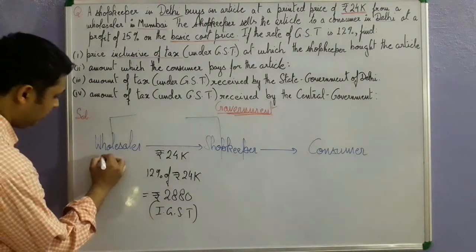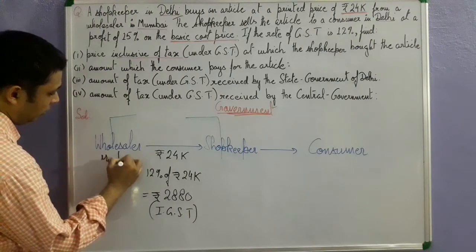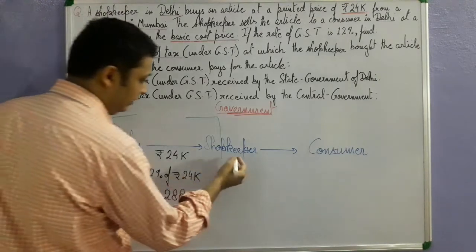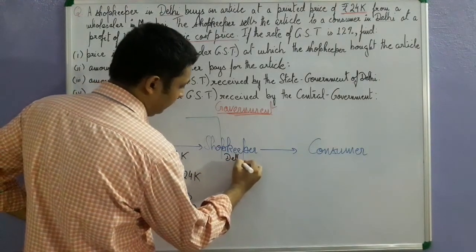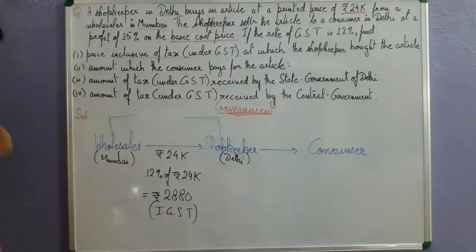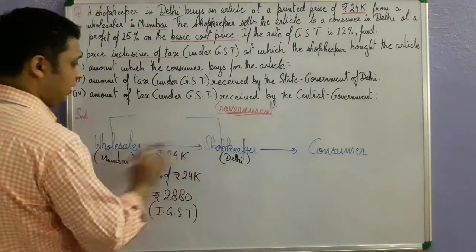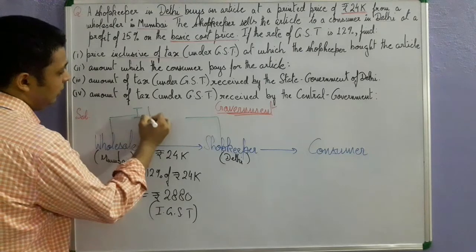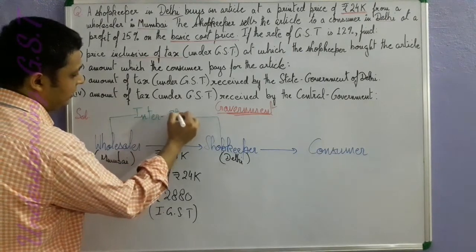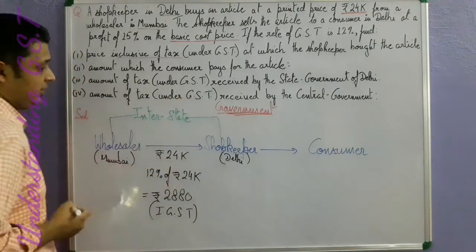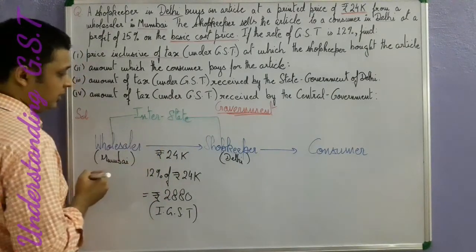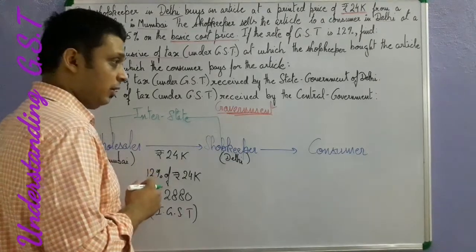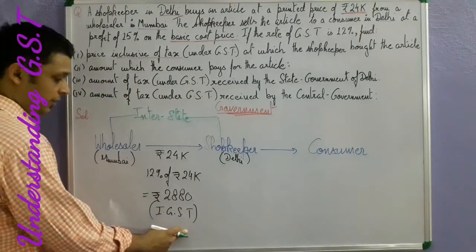Why? Because the wholesaler sits in Mumbai. Where is this Mumbai situated? Mumbai is in Maharashtra, and this shopkeeper is in Delhi. Clear? So clearly you can understand that this is the interstate sale. This is the interstate sale. Clear? So when you have interstate sale, what type of tax comes into use? IGST comes into use. Understood?